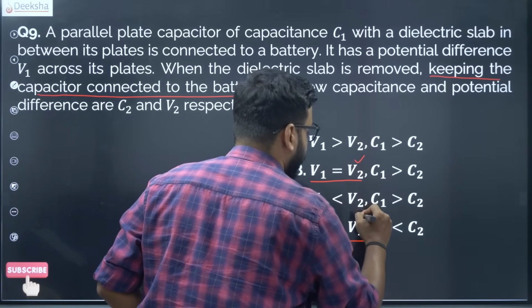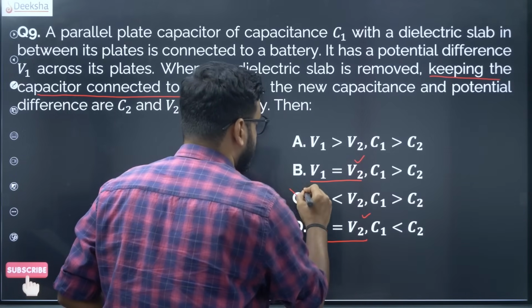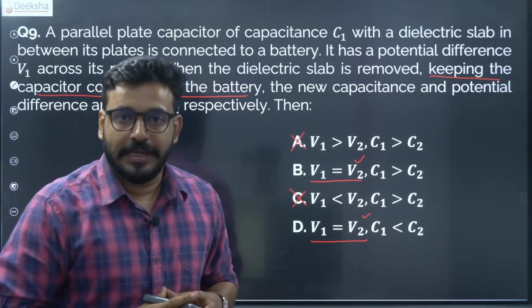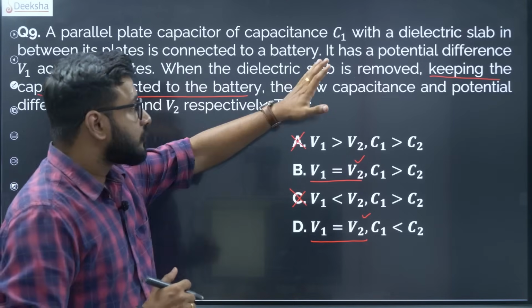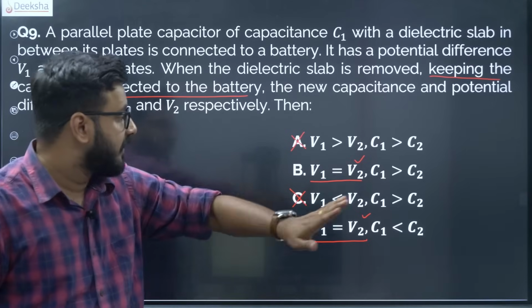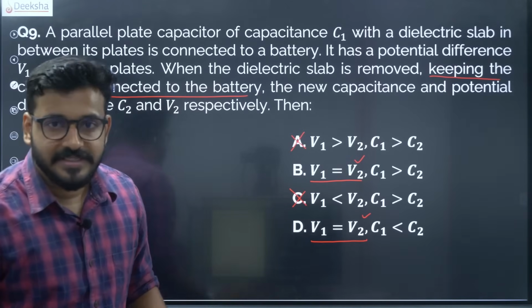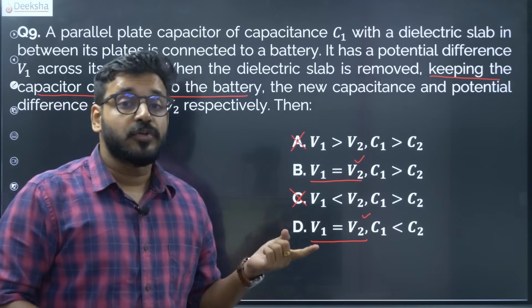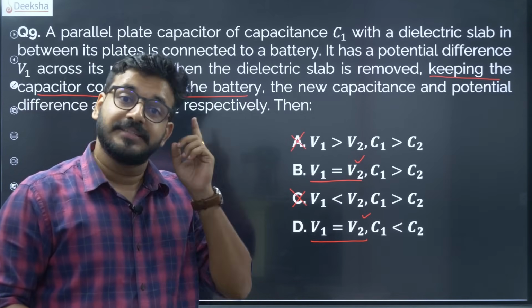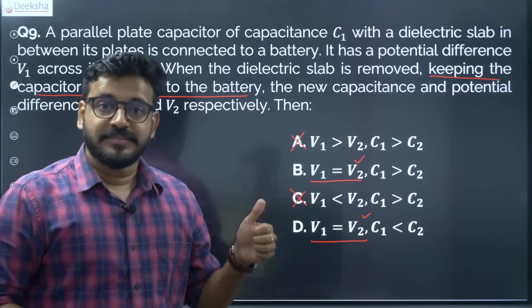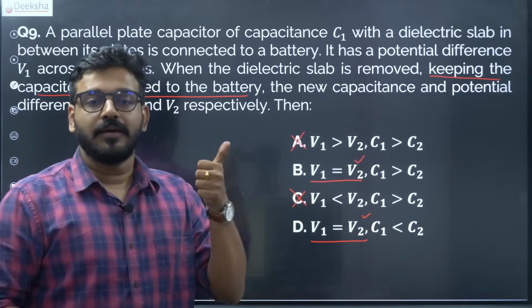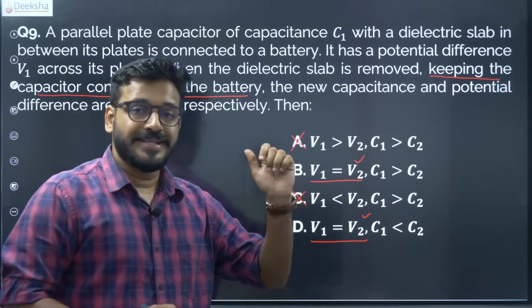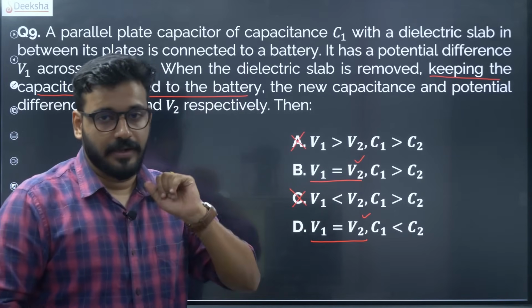So you can fix the potential with option B or D. The potential will not change, with or without the removal of the dielectric. So V1 is equal to V2 no matter what, because the battery is connected. Please keep that in mind. Important tip: the battery is still connected. It's not an isolated capacitor. For an isolated capacitor, things will be different. The capacitor is not isolated, it still has an energy source, it's connected to a battery. In that case, the potential will remain the same, disregarding the dielectric.